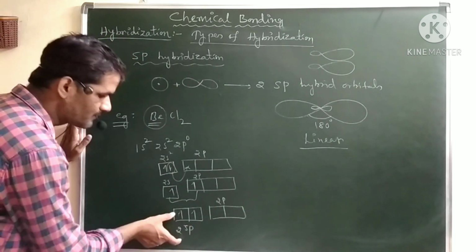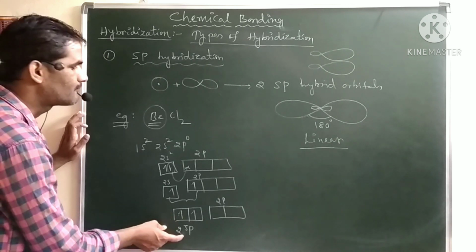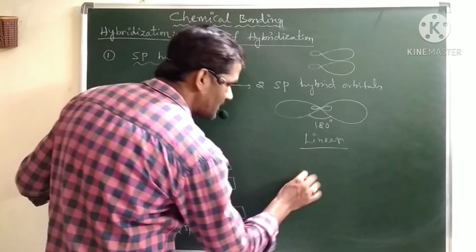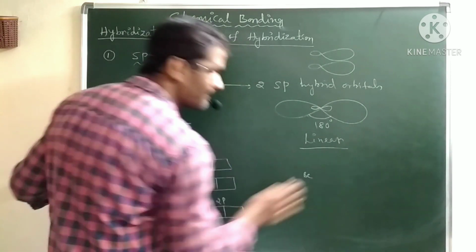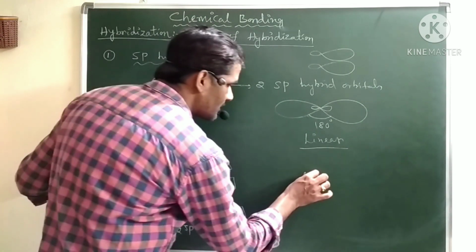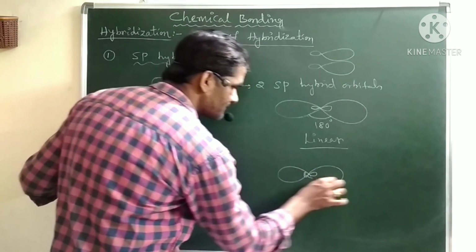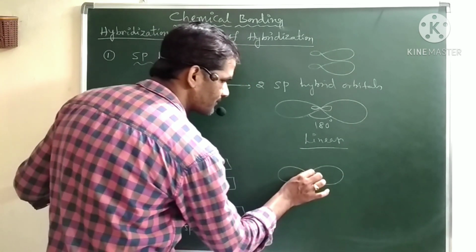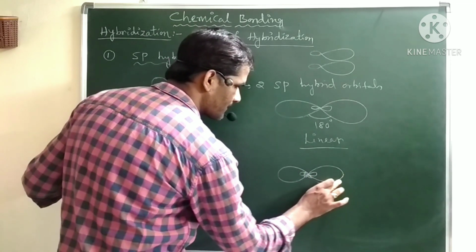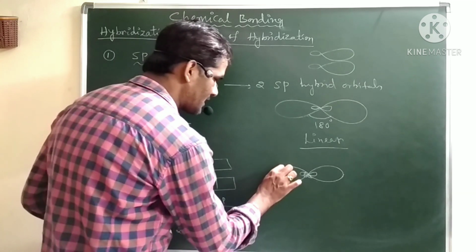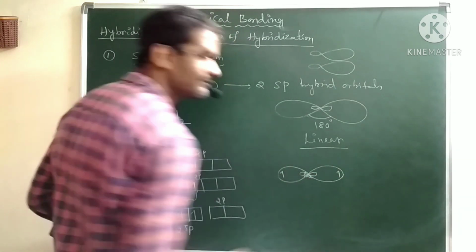Now these two sp orbitals will form bonds with the chlorine atoms. In the center we have beryllium, which has two sp orbitals like this, and these two sp hybrid orbitals have one electron each.